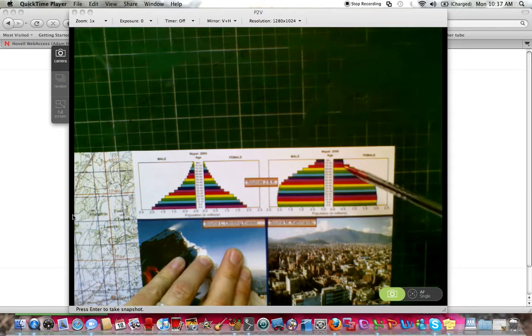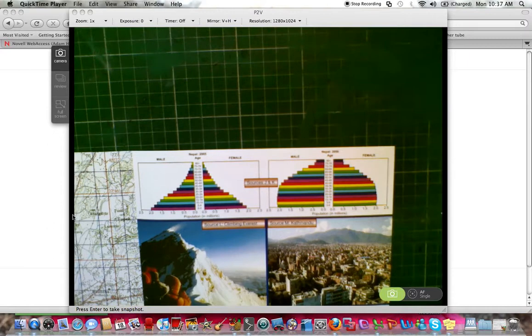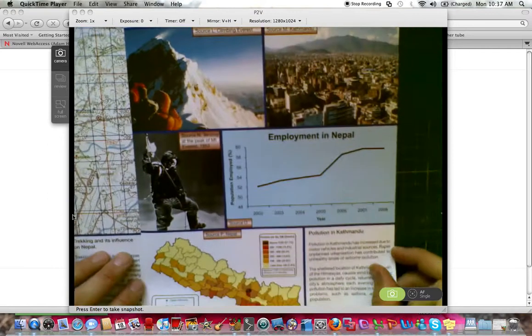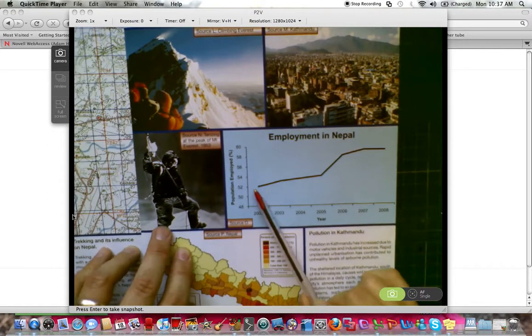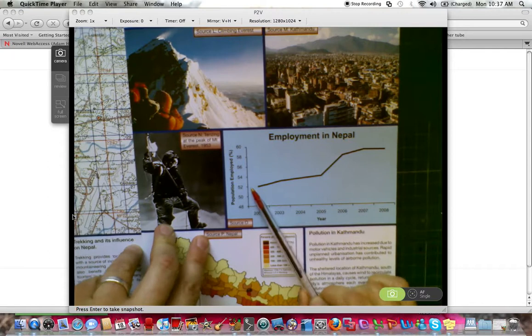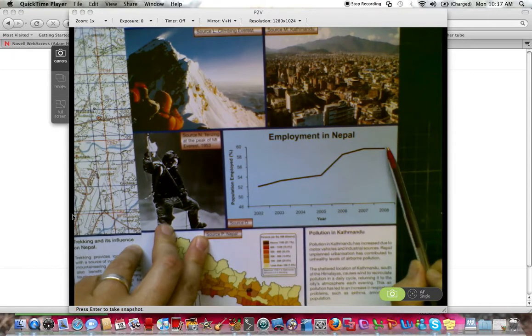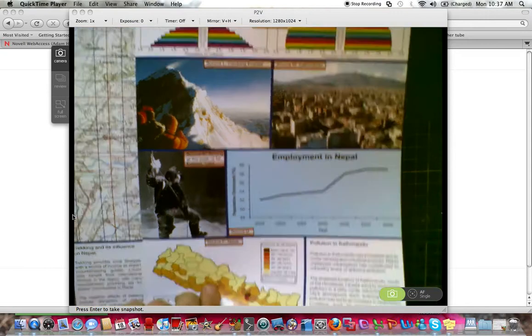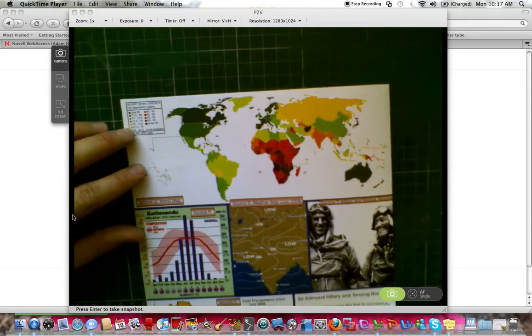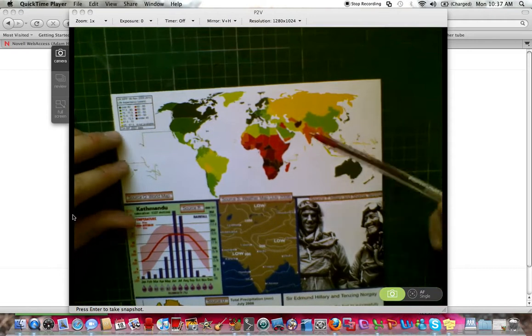It's still not quite on par with the Western world, but it's very similar. We can also see here with employment in Nepal from 52% in 2002, we're nudging probably 59 up here in 2008. On the back, we see here again life expectancy.